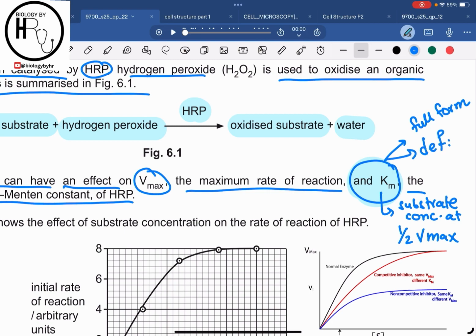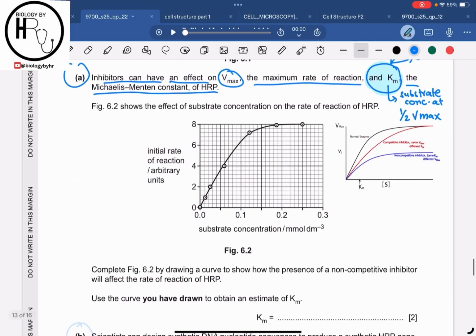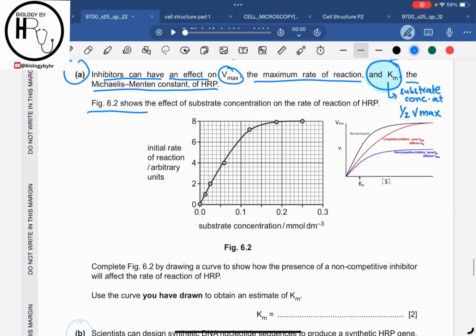They can ask you to define Km, right? And also they can ask you the effect of Km on the competitive and the non-competitive inhibitor, right? So you should be ready for all of these questions. Now they are saying that figure 6.2 shows the effect of the substrate concentration on the rate of reaction of HRP. Now complete figure 6.2 by drawing a curve to show the presence of a non-competitive inhibitor.